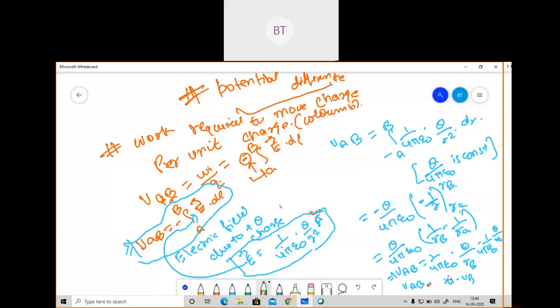First see here, we had derived VAB. After that we found the electric field due to this plus Q point charge, and I substituted this electric field into VAB. You are all aware that Q by 4 pi epsilon naught is constant here, so I've taken it outside. I have done the integration of 1 by r square, that is minus 1 by r. After that I substituted the limits and got those terms. So where did you want to tell, where do we need to apply the dot product?